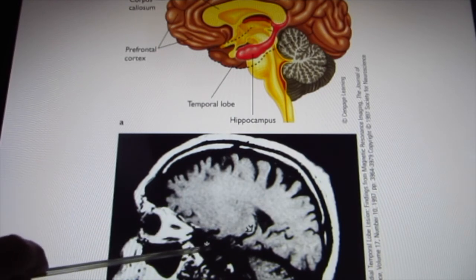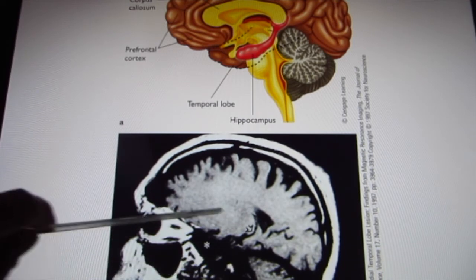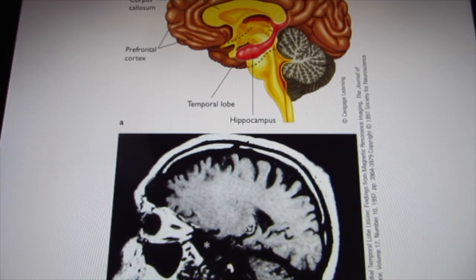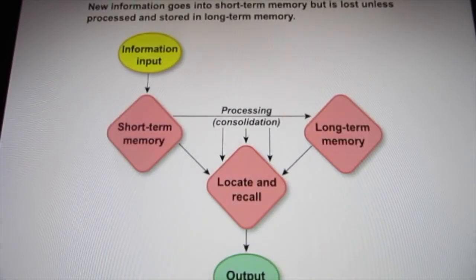So that's the brain area. They generate a lot of electrical signal, and that's epilepsy. So they remove it. His epilepsy is well controlled, but the problem is he could not form any new memory. And eventually he gave up his life because he could not form any new memory.